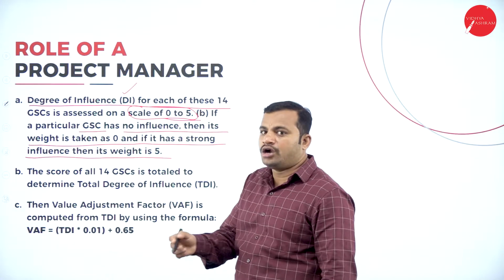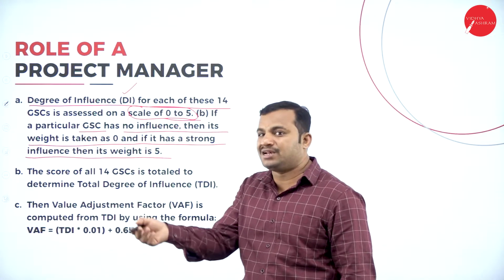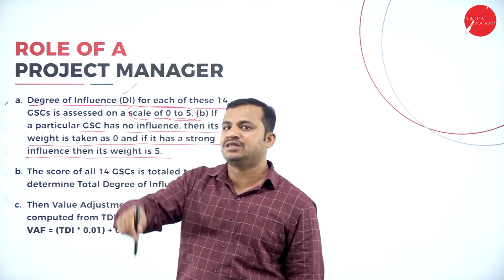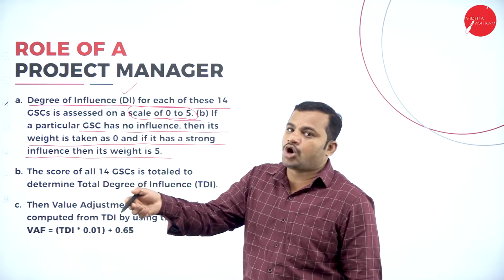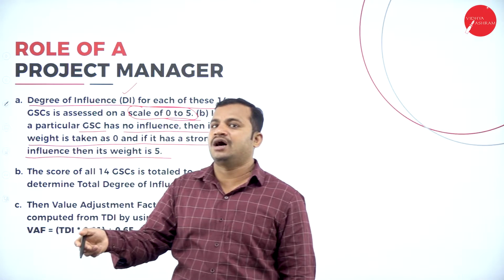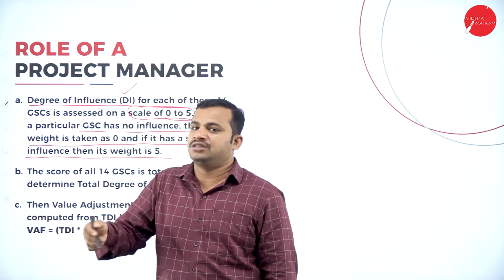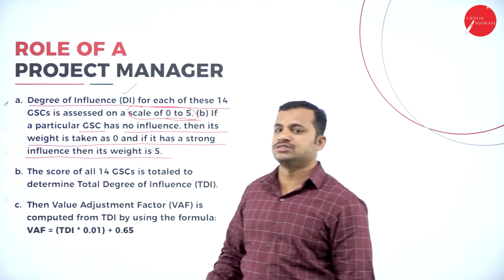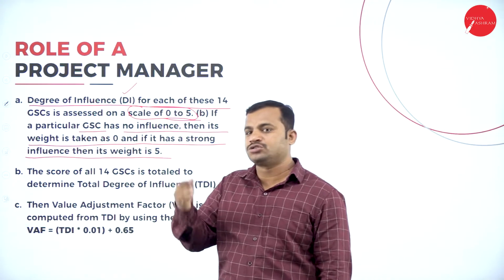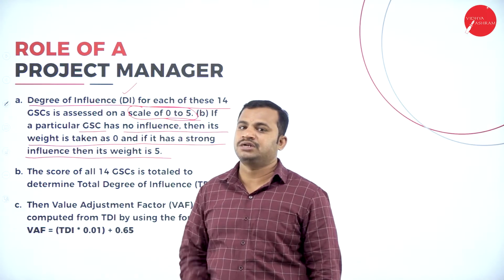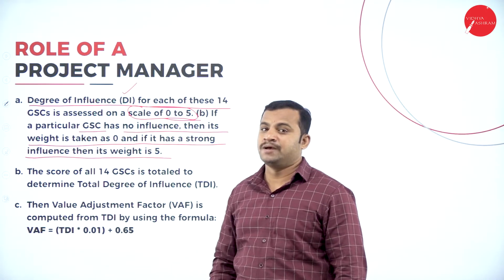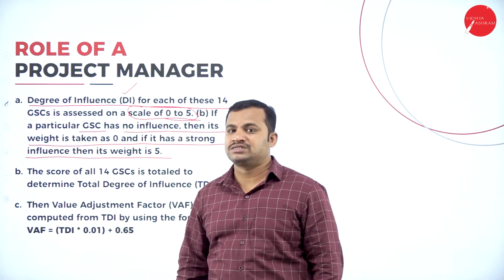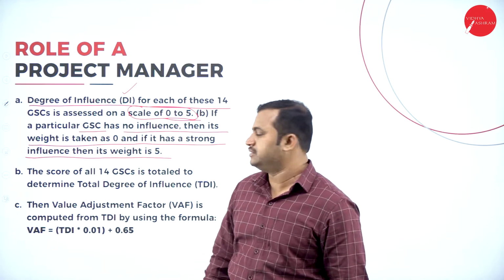If it is not contributing towards the metrics consideration, then we say the degree of influence is 0. Otherwise, if it is strongly contributing towards the assessment of metrics, then we say the degree of influence is 5. In between 0 to 5, there is also a possibility, that is the percentage of degree of influence that is going to be affected with respect to the characteristic, that is function point metric.